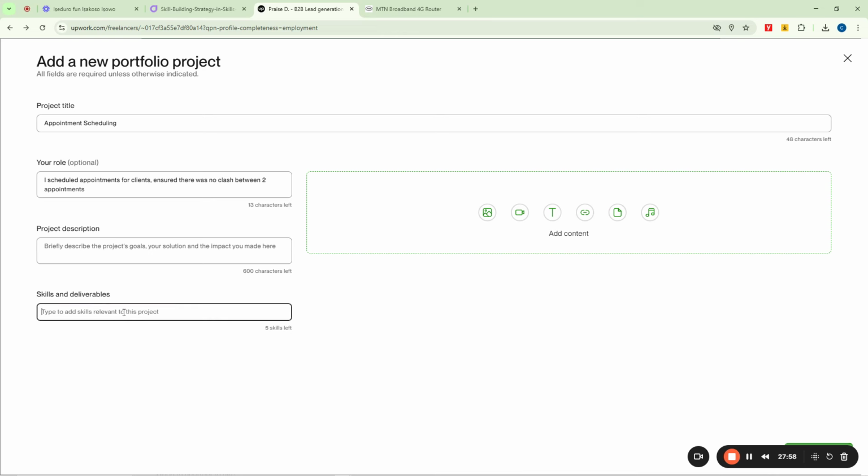You can say okay, things like appointment. Now as you type it, it will be coming up here. Can you see appointment setting here? You can click on it now. Then here you can also put appointment again to be able to put another one. Okay, so appointment setting is now out here. Then I can also put something like maybe scheduling, right?